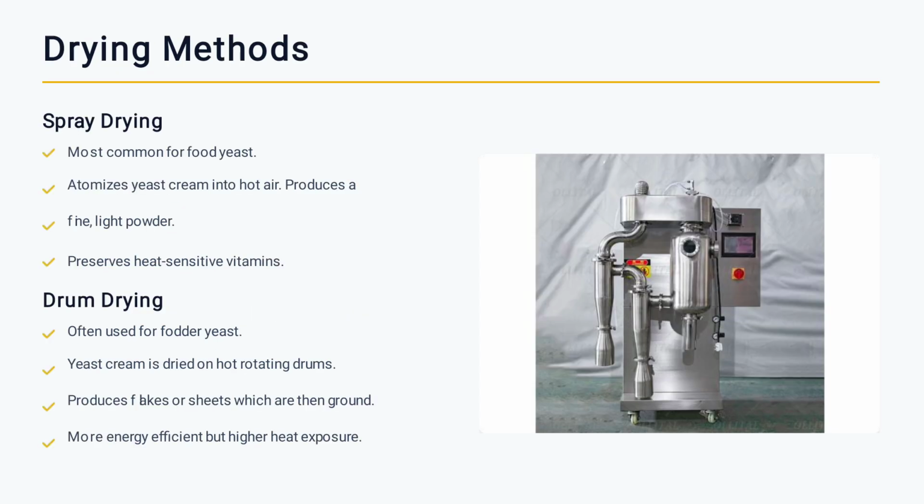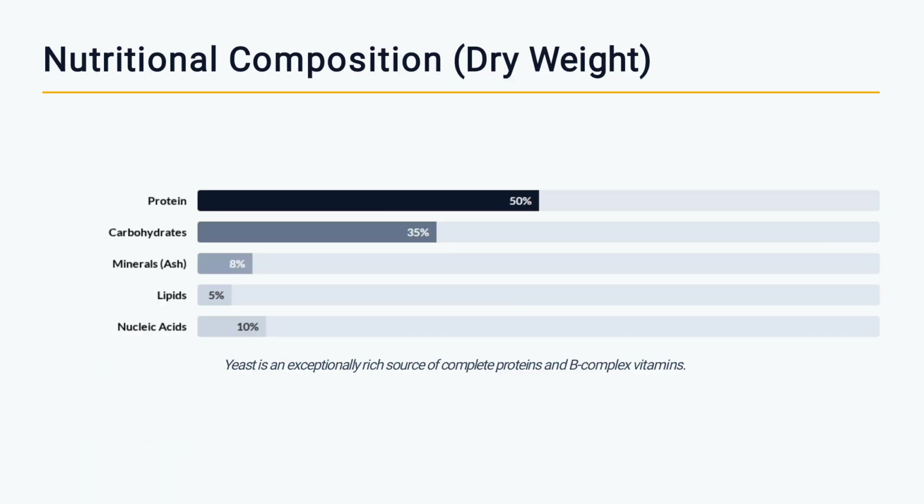Drying methods. Spray drying, most common for food yeast: atomize yeast cream into hot air to produce a fine light powder, preserving yeast sensitive vitamins. Drum drying, often used for fodder yeast: yeast cream is dried on hot rotating drums, producing flakes or sheets, which are then ground. More energy efficient but higher heat exposure.